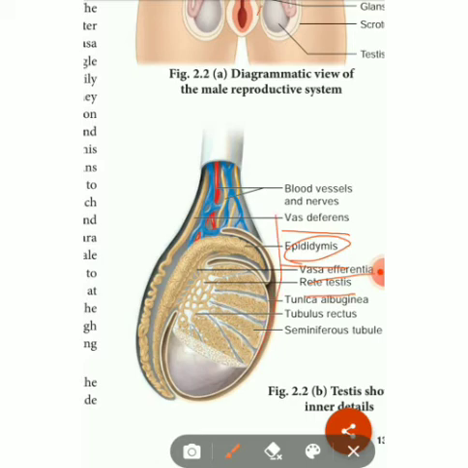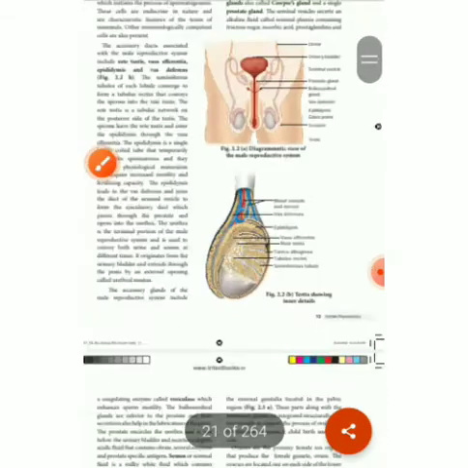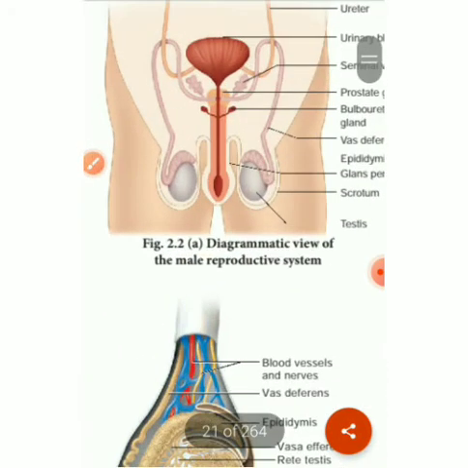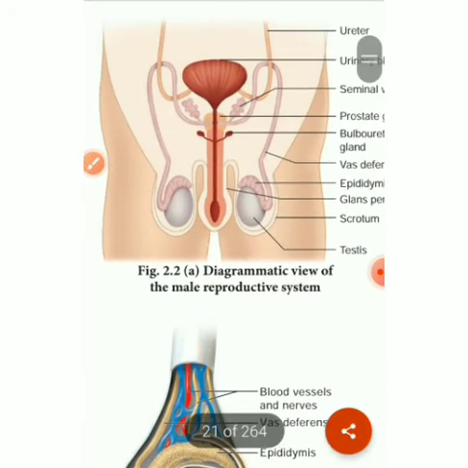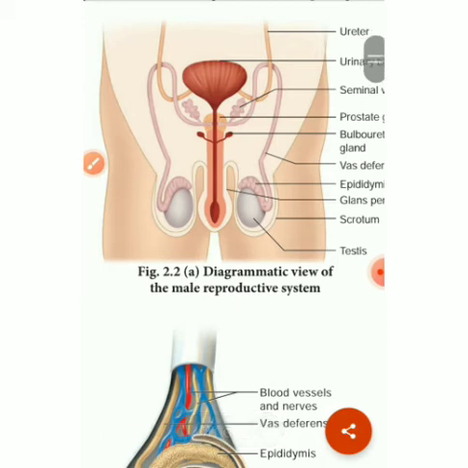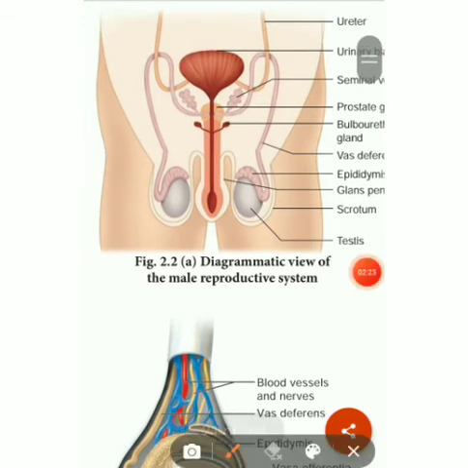In this diagram you can clearly see the sperm enter the epididymis region, and after that enter the vas deferens. From the epididymis, after the vas deferens, it enters the urinary tract, that means near the prostate gland. After that it enters the genital opening, the urethra.